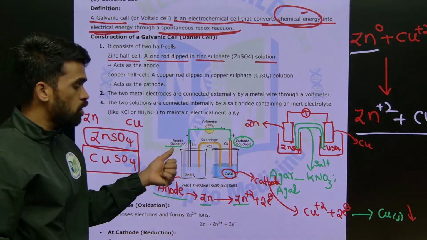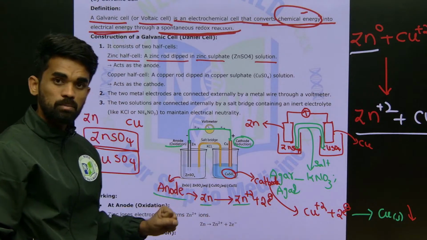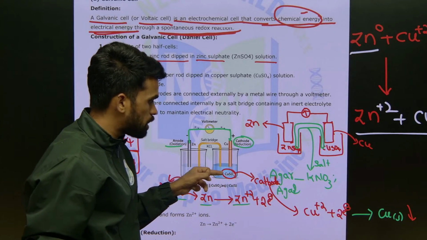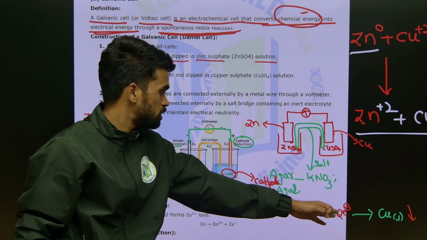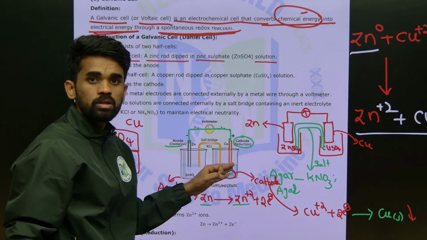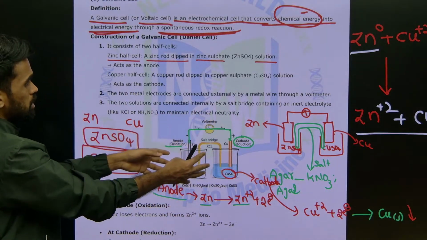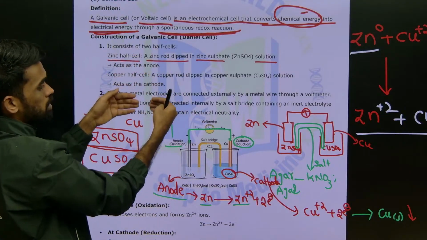So at anode oxidation is taking place, at cathode reduction is taking place. Reduction of Cu2+ ion into copper metal is happening right now. That is at what? At this cathode it is taking place. You need to write these points, that's it. Whatever we have discussed using this experimental setup, you just need to write them point by point.